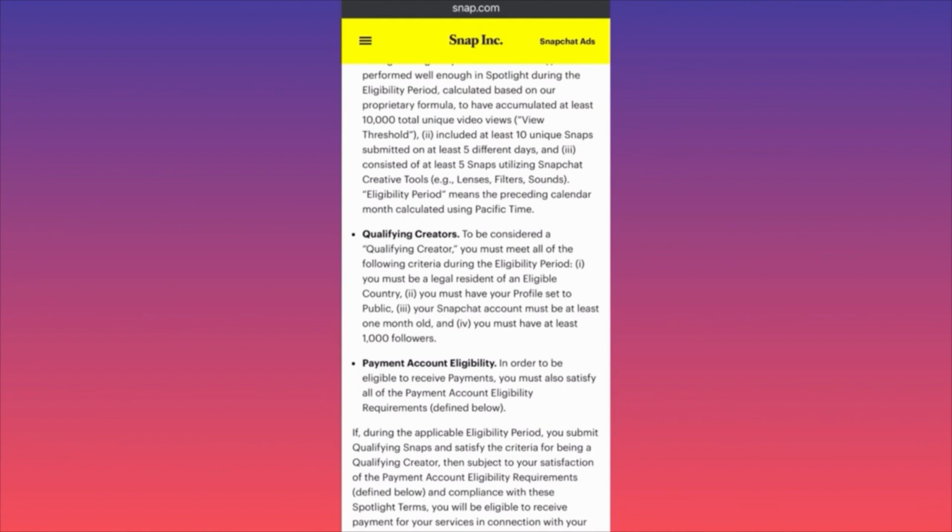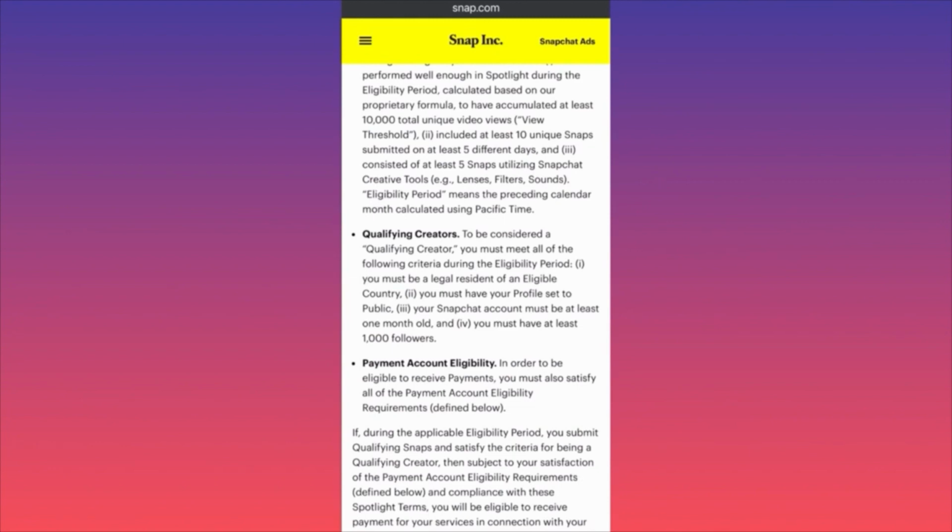And very important, like I mentioned, check your country list first, because if your country is not part of the list you cannot get paid because your country is not eligible. Last but not least, to be qualified as a creator, you should have at least a 1 month old presence on your Snapchat account, and you must have at least 1,000 followers. So this is very important.